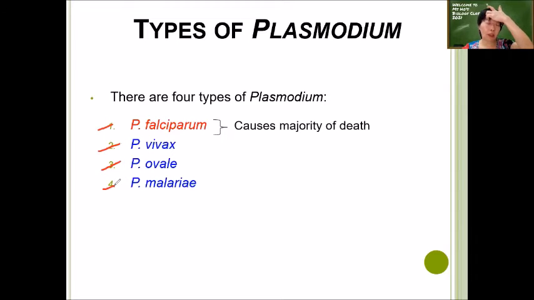Out of these 4 species, the one that can cause deadly disease is Plasmodium falciparum, so it causes the majority of the deaths from malaria.